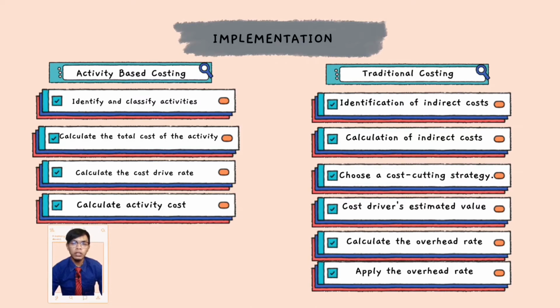The first of which is the identification of indirect costs, and the second of which is the calculation of indirect costs. The third step is to choose a cost-cutting strategy. The cost driver estimate value is the fourth. The fifth step is to calculate the overhead rate, and the last step is to apply the overhead rate.